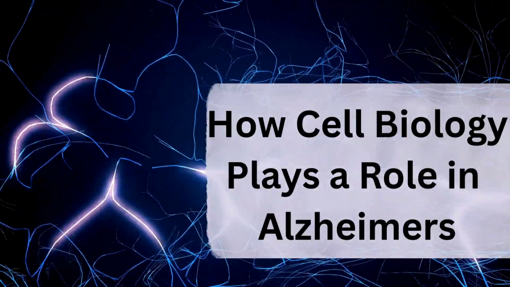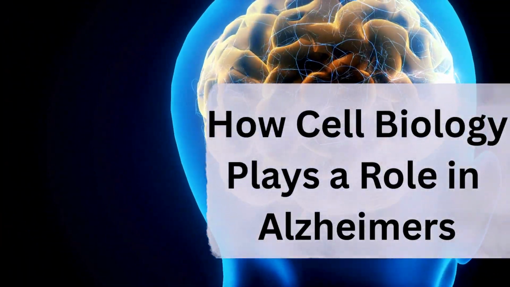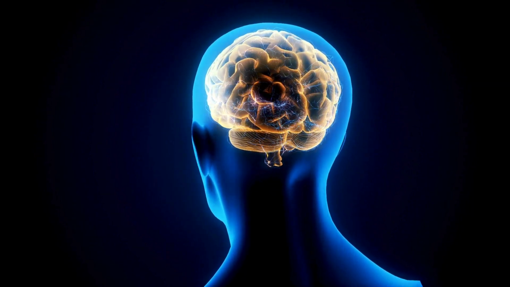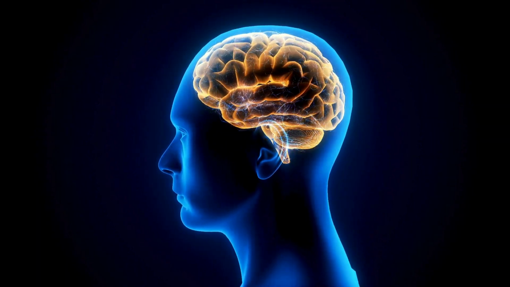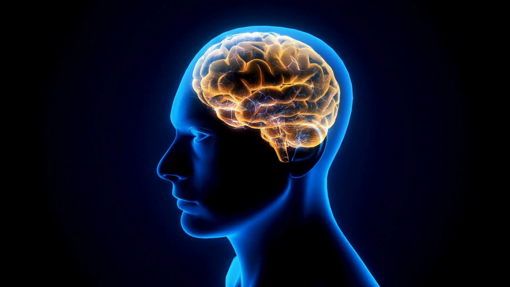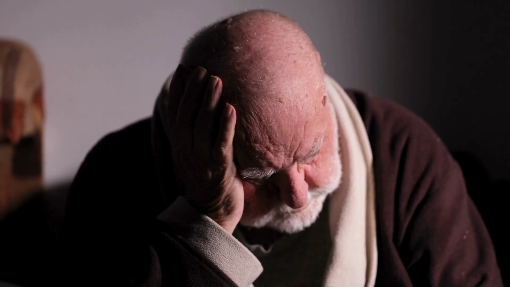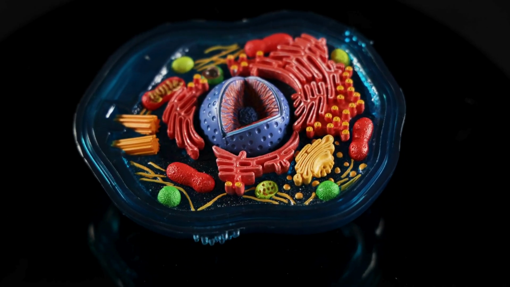The brain is in charge of many different functions, including memory formation, coordinating movements, processing sensory information, emotional regulation, regulating bodily functions, and other cognitive functions. Alzheimer's specifically damages the memory, causing confusion and difficulties in daily tasks. Cell biology specifically plays a role in Alzheimer's.